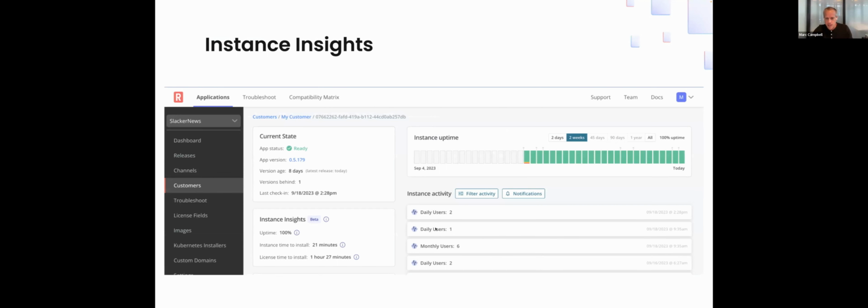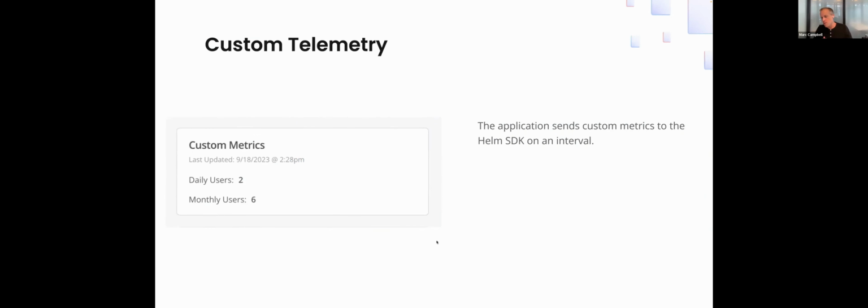And then custom telemetry, I'm going to go back one slide here and show. So, you can see in the activity, we show daily active users and monthly active users, and we're sending that as custom telemetry through the Helm SDK. So there are different things that happen inside Slacker News that will trigger this, and will automatically send how many monthly or daily users are in it. We're not doing anything with that data for enforcement or anything in this example, but it's just a way to show you, again, this is a reference implementation. So it's a way to show how you can send whatever data you want. Right now, we're sending 2. We'll probably continue to iterate on this and send more.